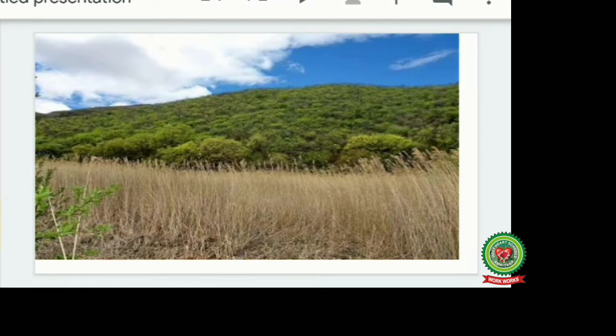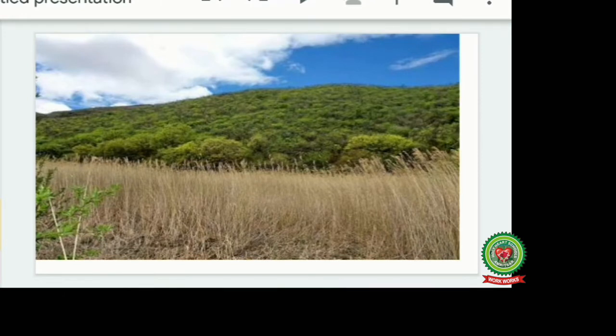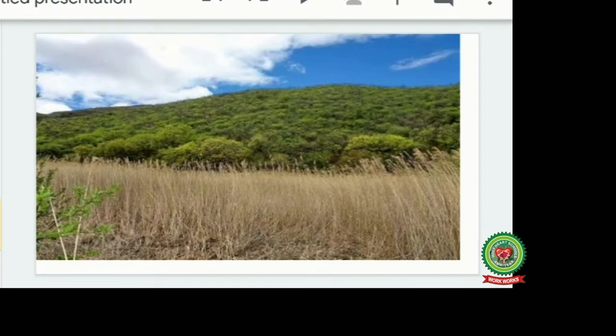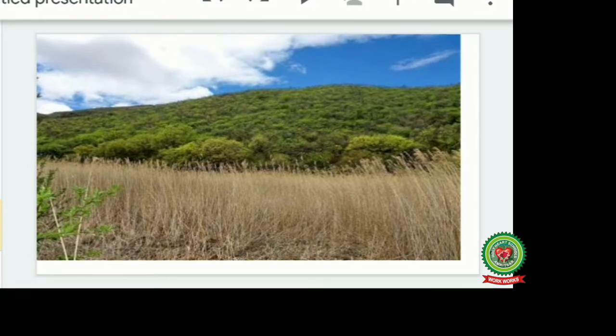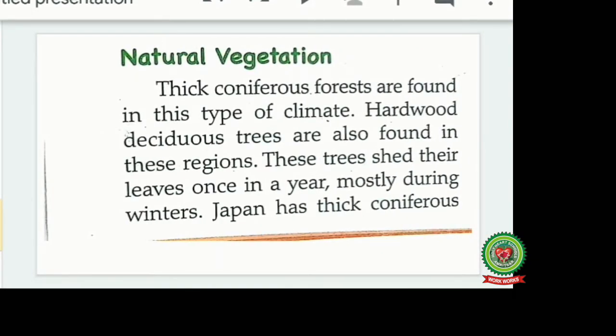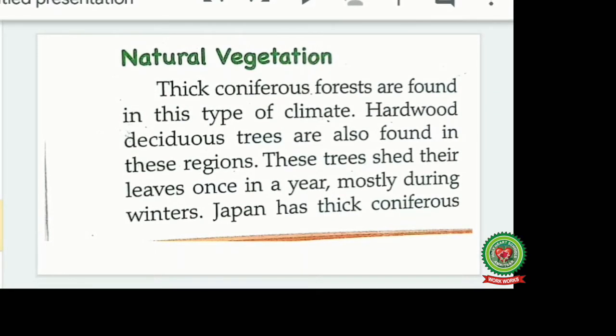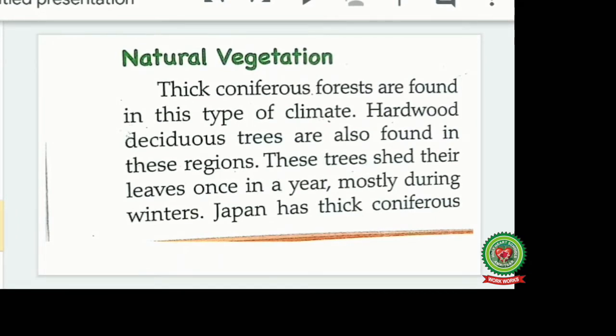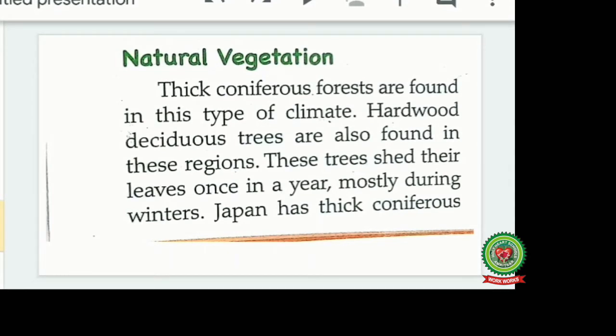Now children, this is a forest of the Manchurian type, because in the southern part of this region the deciduous type of forest is found, and in the northern part, which is near to the Arctic, we find the coniferous forest. Natural vegetation. Thick coniferous forests are found in this type of climate. Hardwood deciduous trees are also found in these regions. These trees shed their leaves once in a year, mostly during winters due to harsh cold.